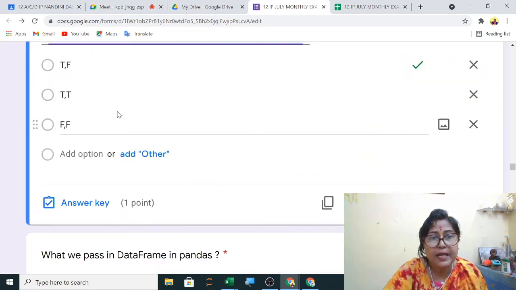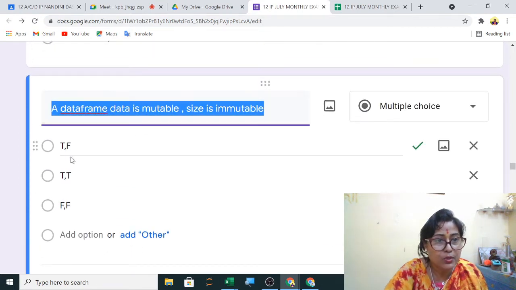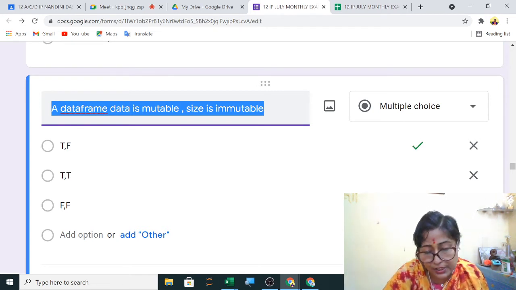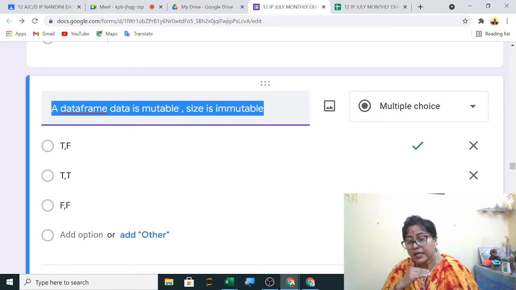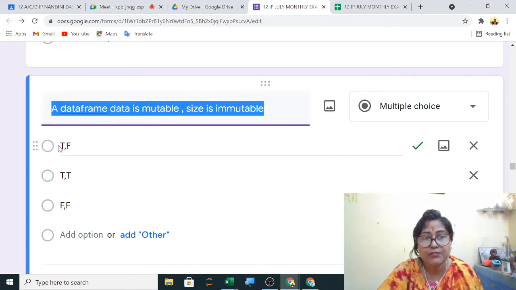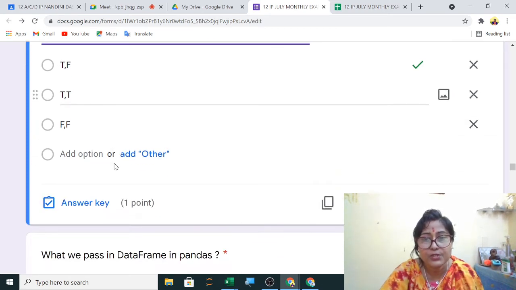In a data frame, data is mutable and size is immutable. Yes, first, data you can change, as well as you can change the size. How? In a data frame you can add a new column, you can add a new row. This you have already learned using loc. Many methods you have used to add a new column directly. Also you can add a new column: data frame name in square bracket, the new column name, equals, and in square bracket the values. So size is also mutable and data is also mutable in a data frame. So the first is true and the second is false, the first one.